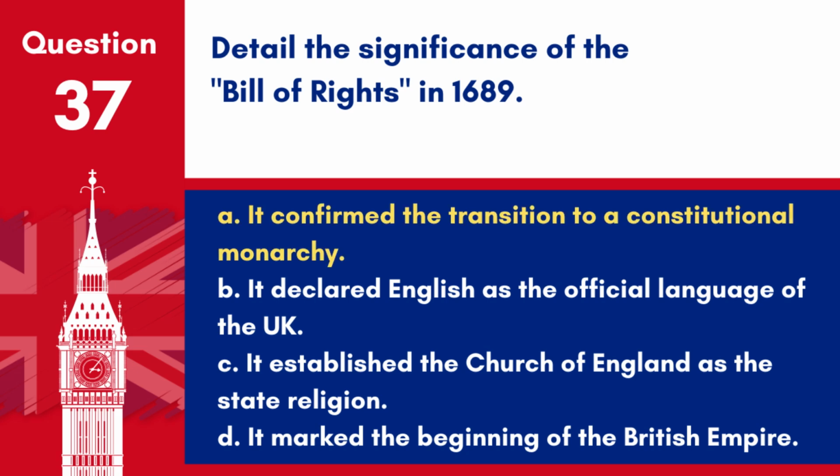Answer: A. It confirmed the transition to a constitutional monarchy. The Bill of Rights in 1689 was significant for confirming the transition to a constitutional monarchy in England, limiting the powers of the monarch and setting out the rights of Parliament.